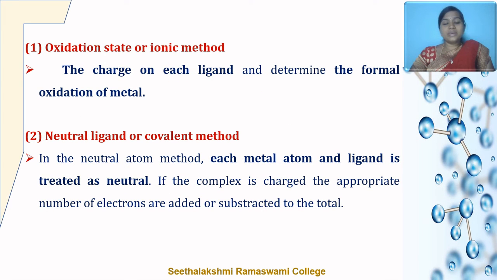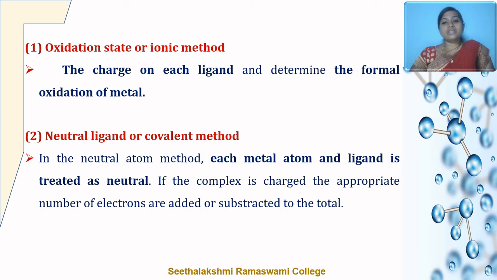According to the first method, the oxidation state or ionic method, in order to calculate the total valence electrons, it is necessary to take into account the charge on each ligand and to determine the formal oxidation state of the metal.